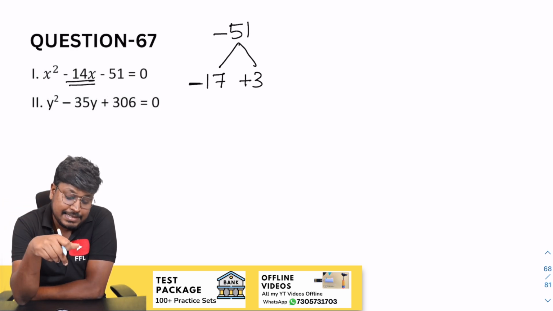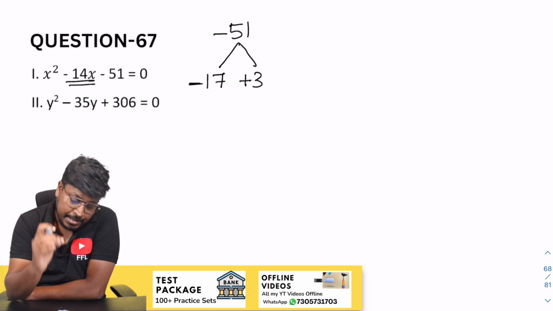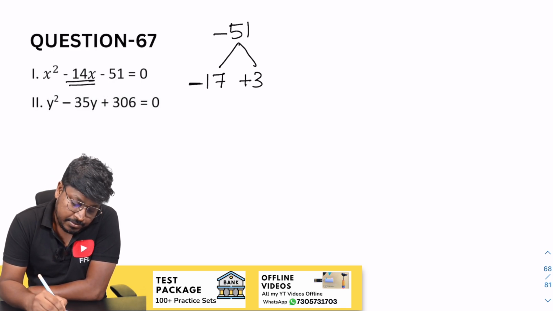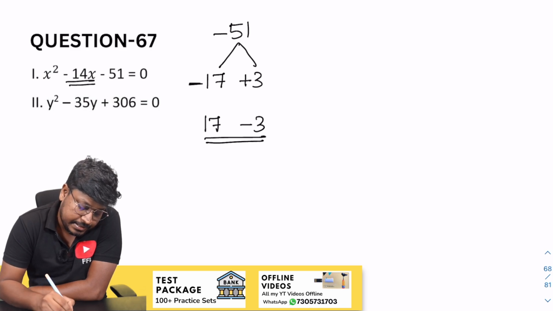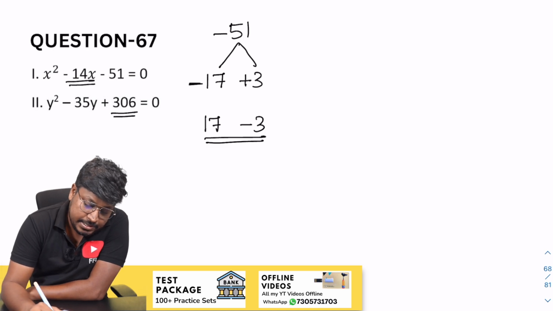When you add minus 17 and plus 3, the resultant will be minus 14. Got it? So while writing, change the sign: plus 17 and minus 3 are the factors of x. So next will be 306.